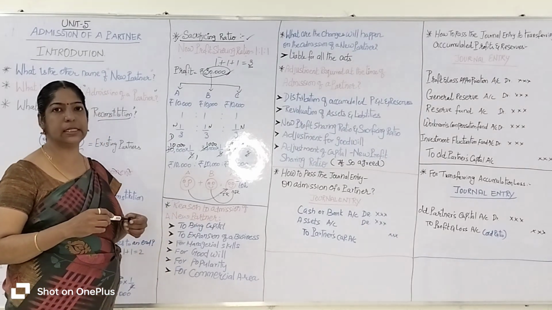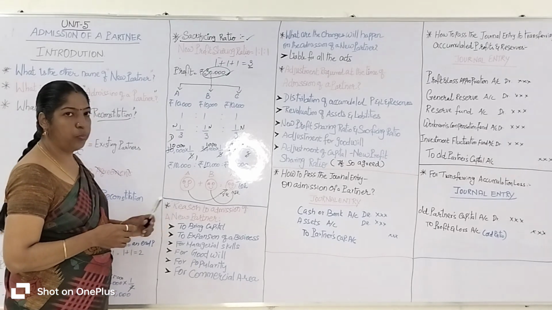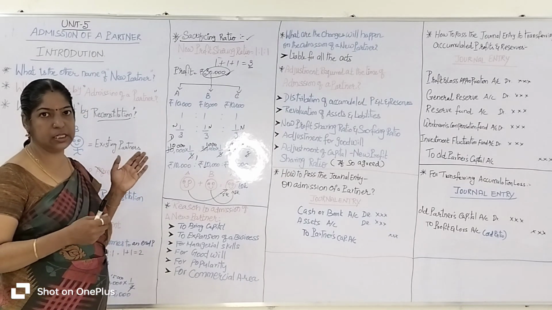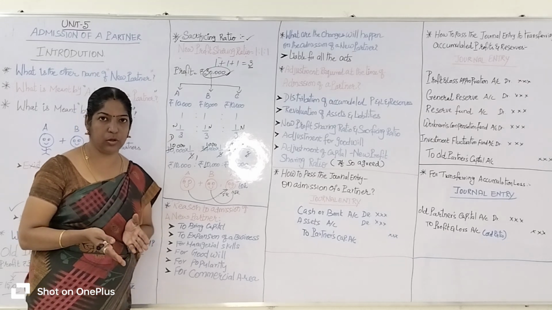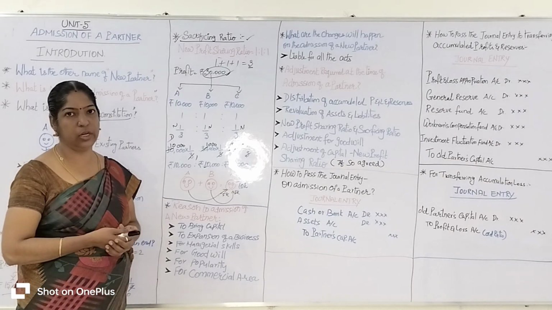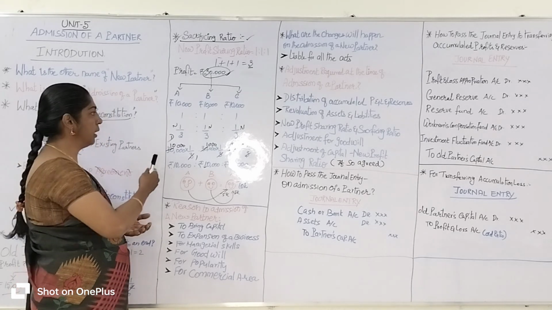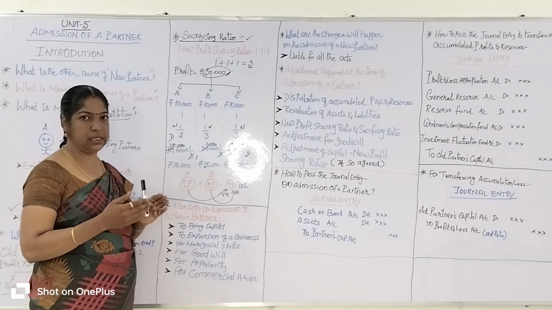There are many reasons, many purposes for the admission of a new partner. Say, for example, A and B, the existing partners, have run the business for the past 10 years. This is 2014, and the current year is 2024. Since 2014, the existing partners A and B have run the partnership business very successfully.